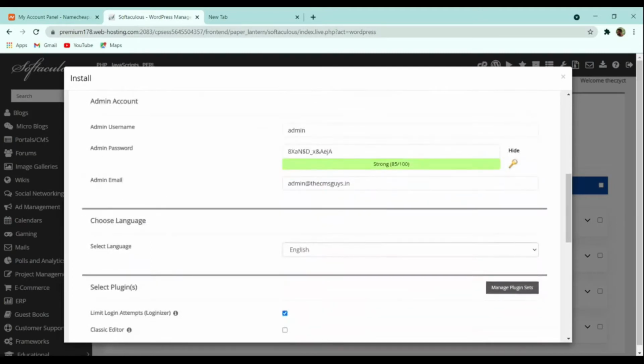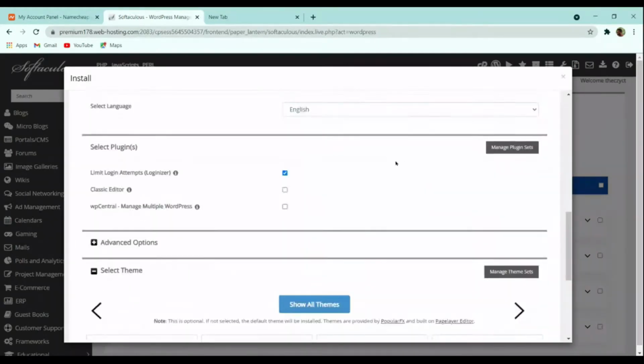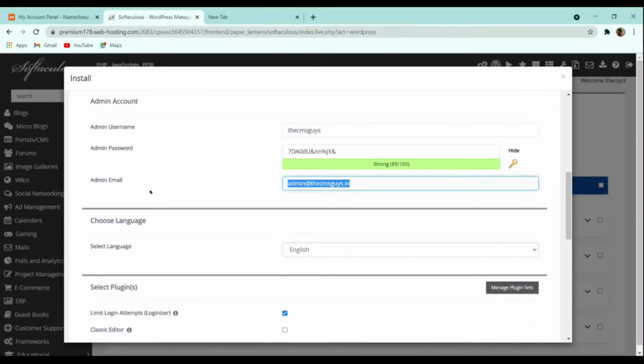Then we have to choose the username and password. So let me give it a username. Here I will give the same, cmsguys, and you can use a random password, or you can give any password you like, or you can also use a random password generator to generate passwords for you. After that we have to fill in this admin email address. Here I am going to give my email address.